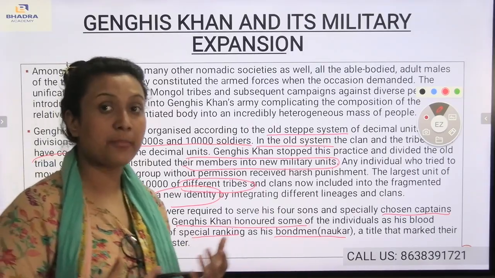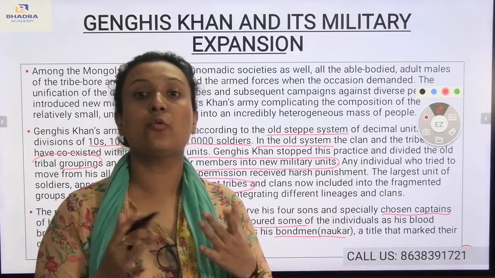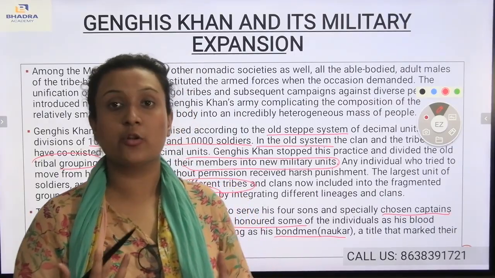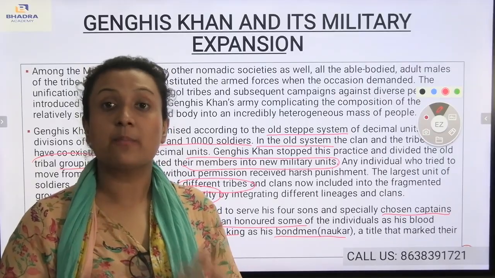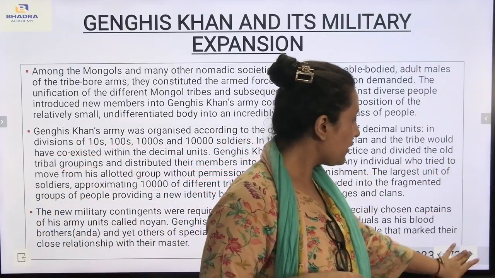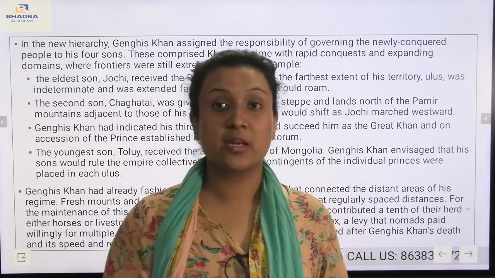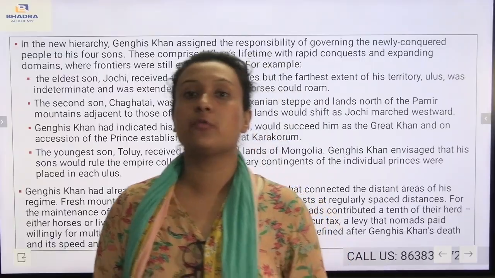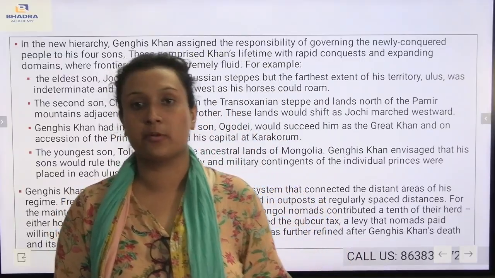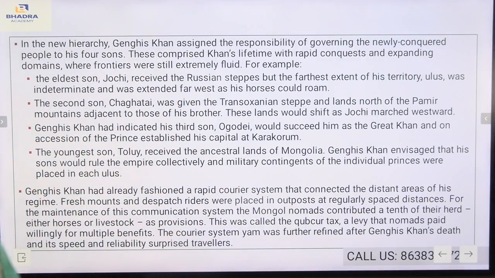During that time, the emperor used to give a particular title to a particular individual so that a close relationship could be maintained. You see, if I talk about Genghis Khan, first of all, he conquered a vast empire, and second of all, he was known to be the most powerful and most disciplined emperor during that time. Also, in the new hierarchy, Genghis Khan assigned the responsibility of governing the newly conquered people to his four sons.